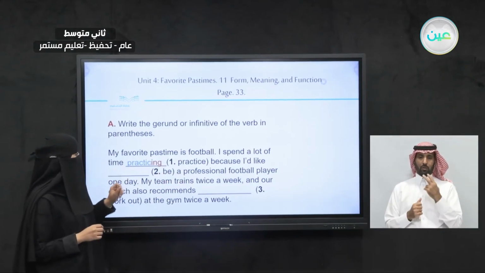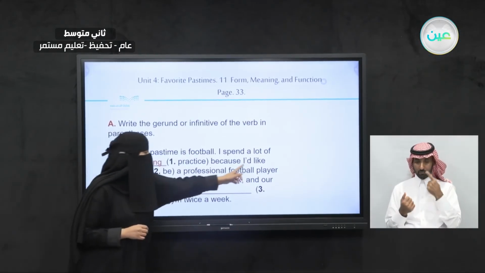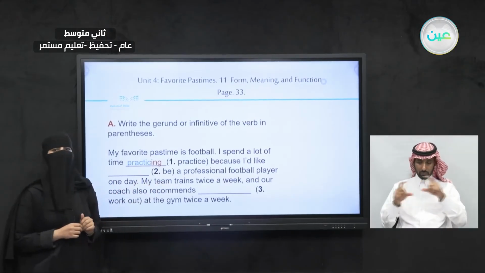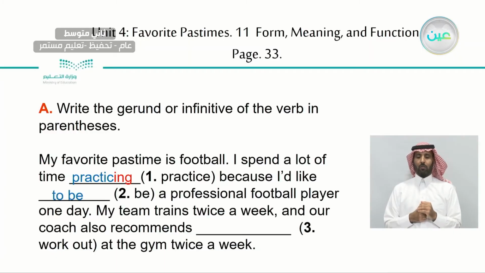Now let's complete. I spent a lot of time practicing because I'd like, we have here the word be. What are we going to use? Because I'd like to be. It's infinitive, right? We have to plus the base form of the verb. Next, I'd like to be a professional football player one day.